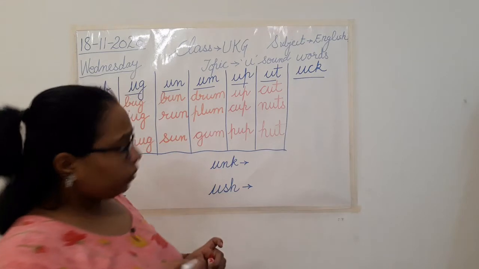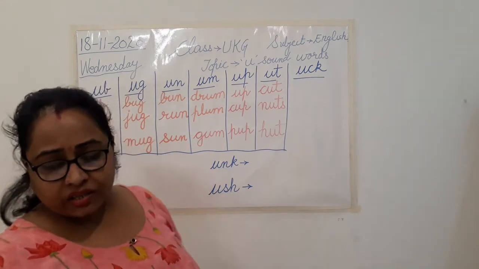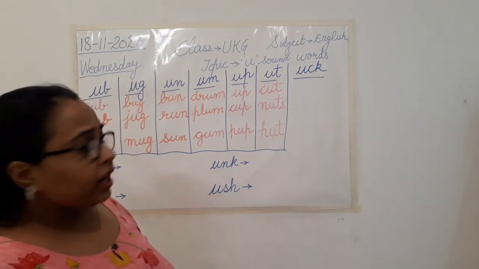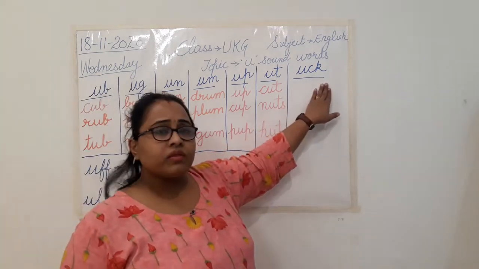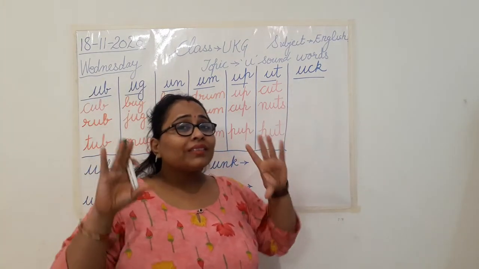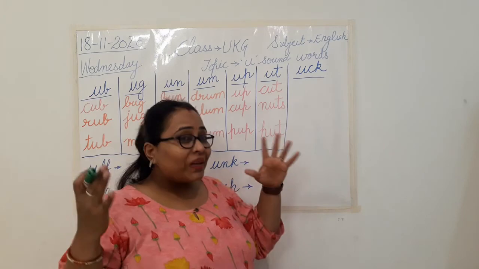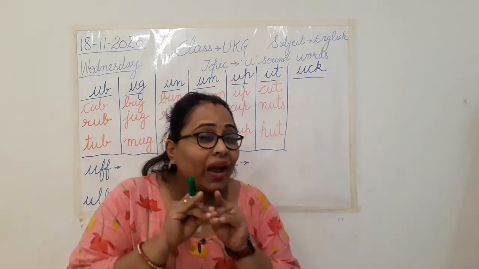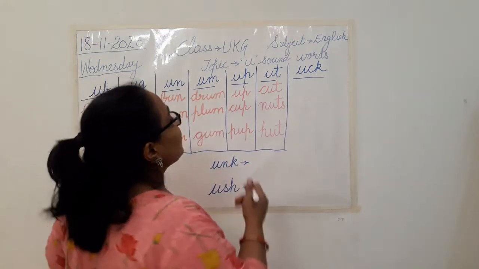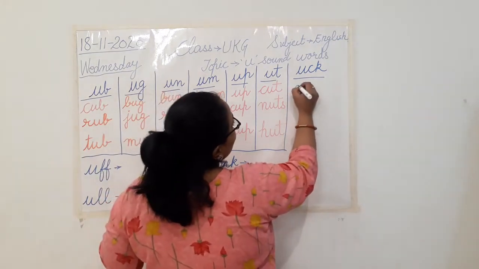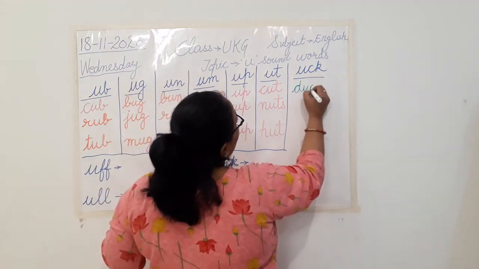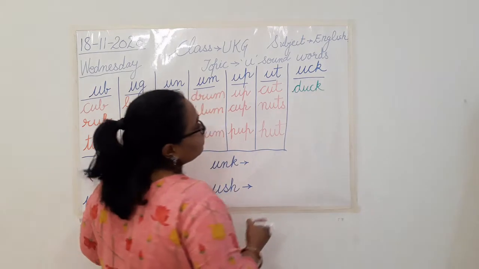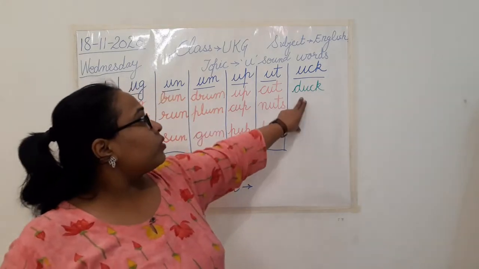Clear? Okay. Next we have is uk sound words. Can you tell me any word from this uk sound? Quack, quack. So who makes this sound? Duck. So the word we have learnt is duck. Now another uk sound word, can you tell me?